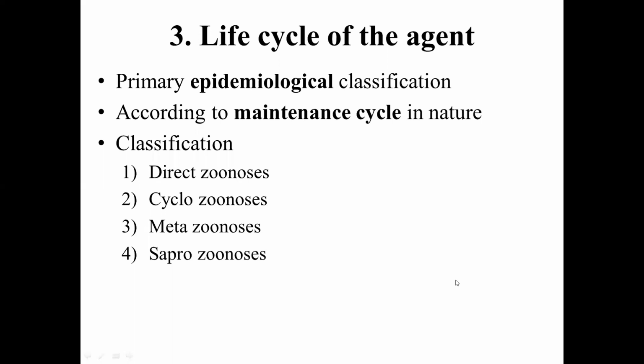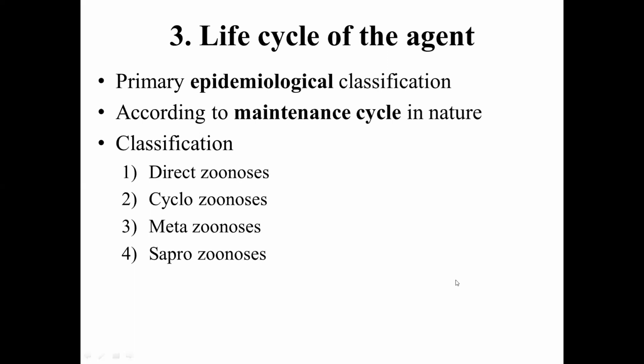Direct zoonosis. While cyclozoonoses are those infections whose life cycle cannot be completed in one particular host species. Rather, they require more host species. In addition to one particular species, a minimum of one more species is required. Sometimes many more species are required. Such zoonoses are cyclozoonosis.